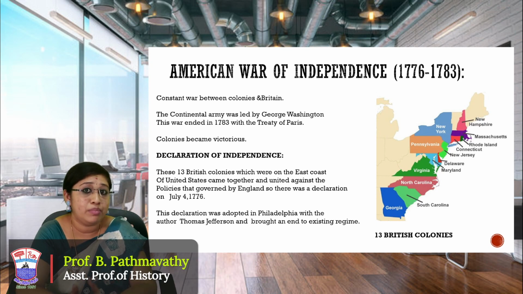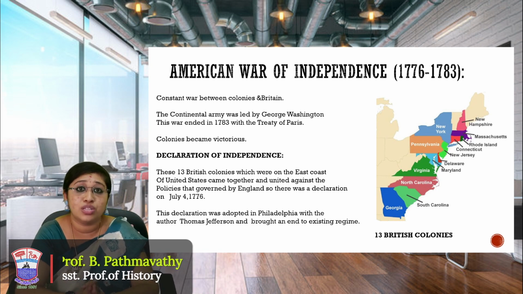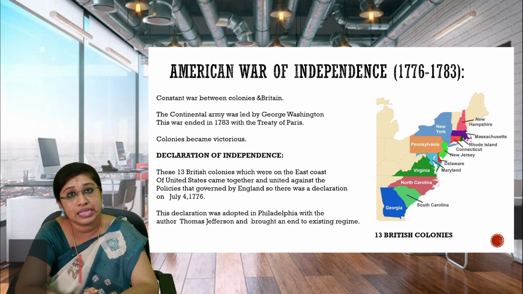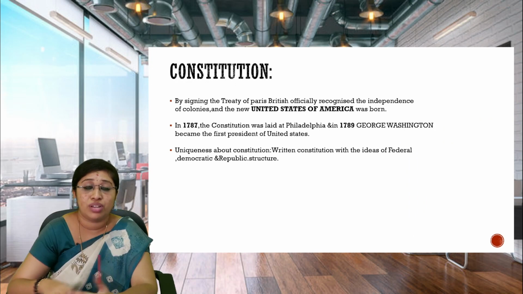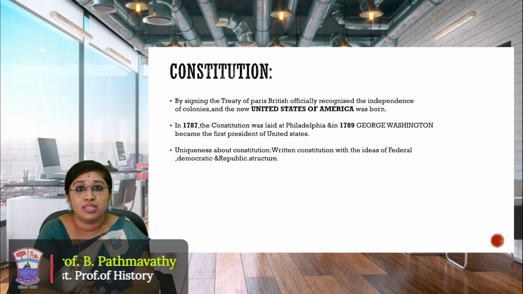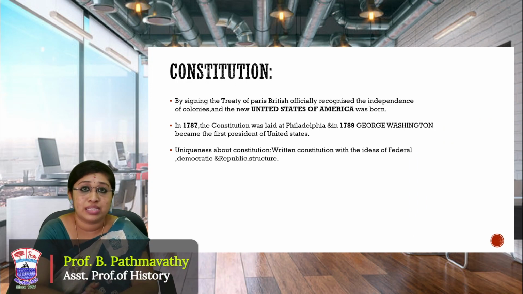During the time of the war, there was an army called the Continental Army, which was led by George Washington. He was a very important person, and he was the one guiding the people on which pathway to choose. At a certain point of time in Philadelphia, as I have said, July 4, 1776, they declared independence and put an end to the regime which was already there. Later on, they established a constitution as well. The 13 colonies ratified this constitution.